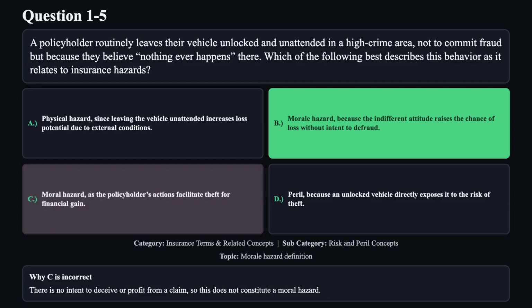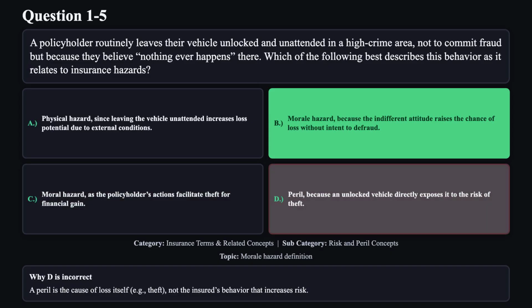There is no intent to deceive or profit from a claim, so this does not constitute a moral hazard. Reason D is not correct. A peril is the cause of loss itself, for example theft, not the insured's behavior that increases risk.